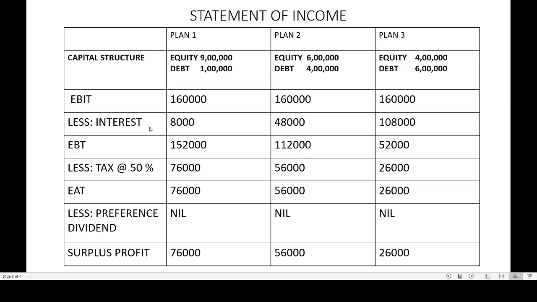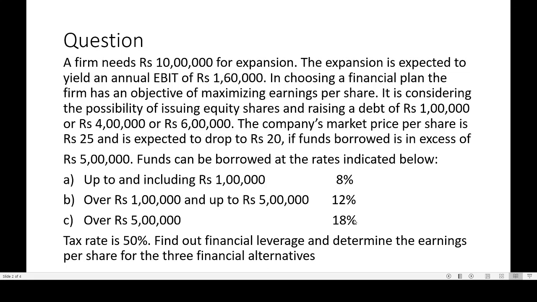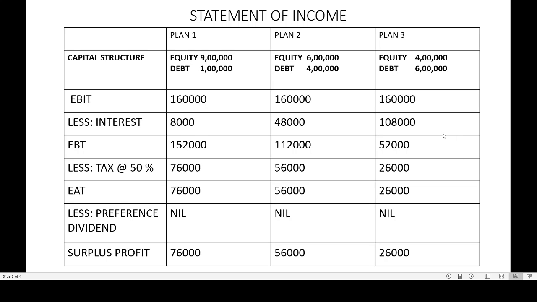Less interest. In the first situation, the interest rate is 8%, 1 lakh rupees multiplied with 8% is 8,000. So EBT is 1,52,000. In the second case, the interest rate is 12%, that is 4 lakh rupees multiplied with 12%, 48,000. EBT is 1,12,000. In the third case, debt is 6 lakh and the interest rate is 18%, so 6 lakh multiplied with 18% is 1 lakh 8,000. So we get EBT, less tax at 50%: 76,000, 56,000 and 26,000.